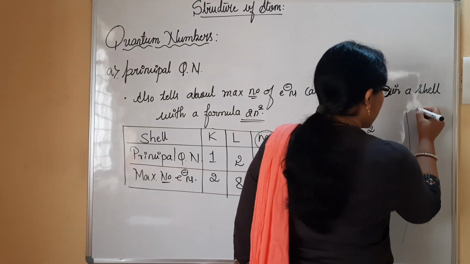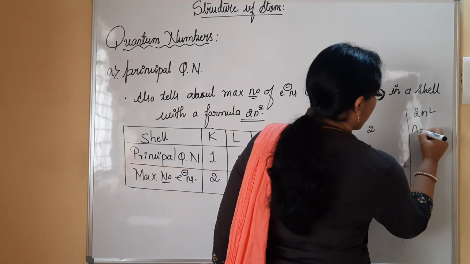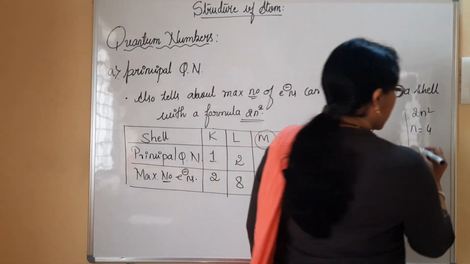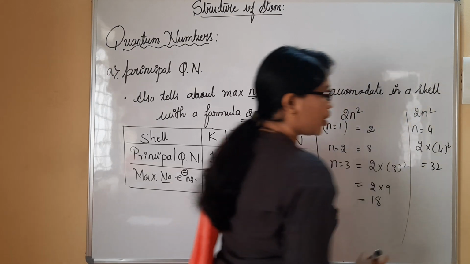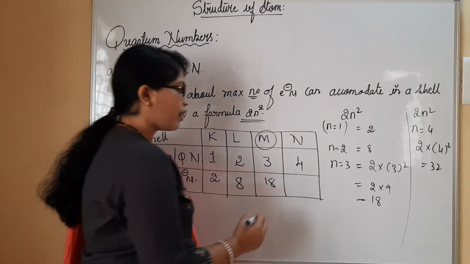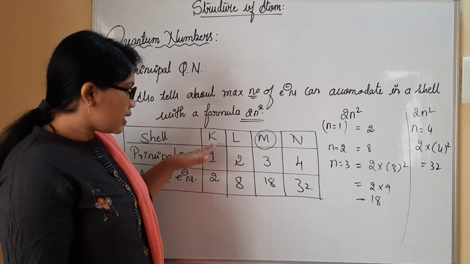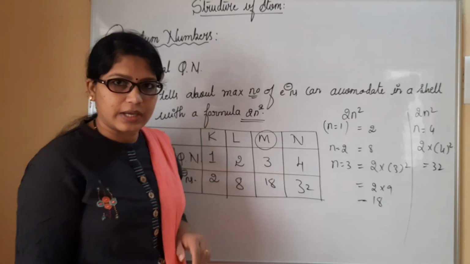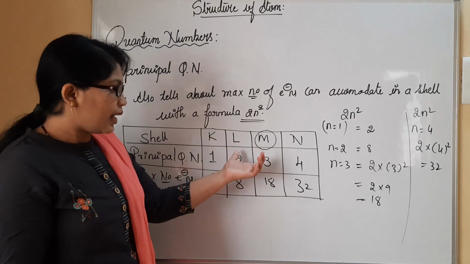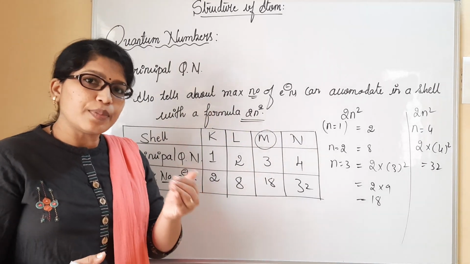Likewise we can do here 2n square when you consider n value is 4. If you consider n equal to 4, then you will have 2 into 4 square, that is totally 32 electrons at the maximum you can fill here in N shell. Likewise these are K, L, M, N shells. We will be filling the electrons here. So L, M, N also will be considered, they have subshells also.